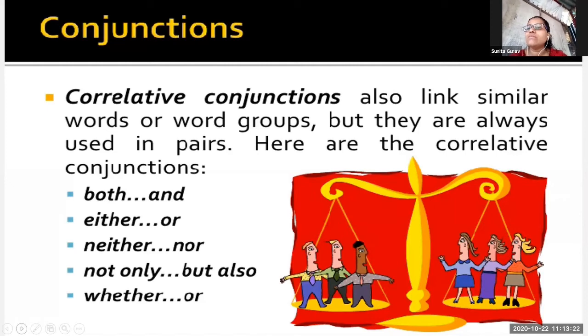Okay. Sometimes, children, we can use these two words differently. Whether and or. Maximum times when we want to form a verbal question, for that purpose we are using whether.